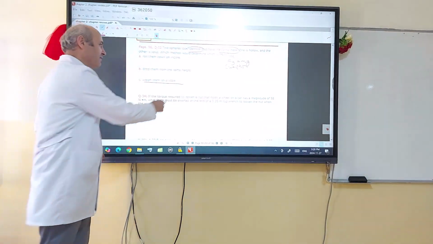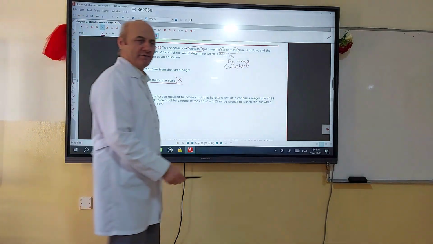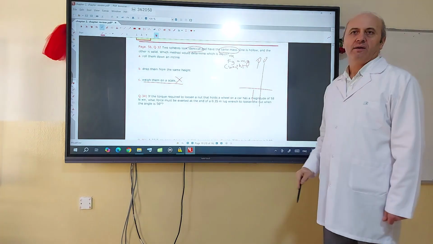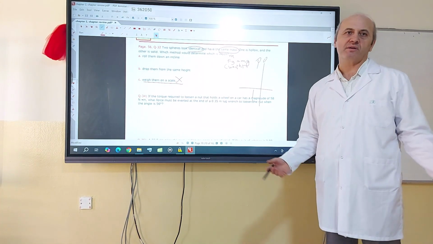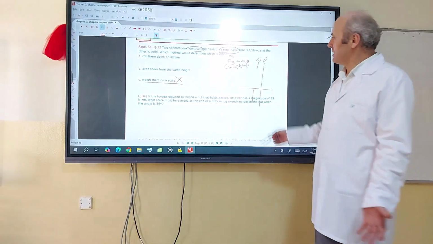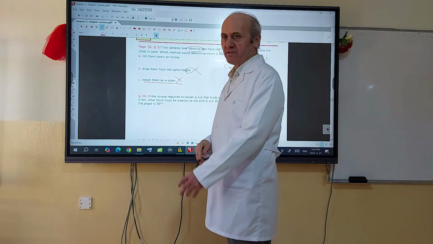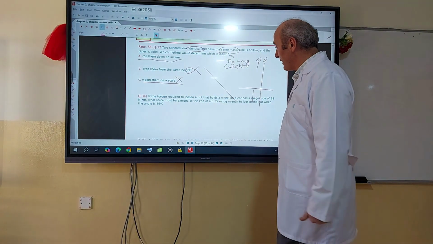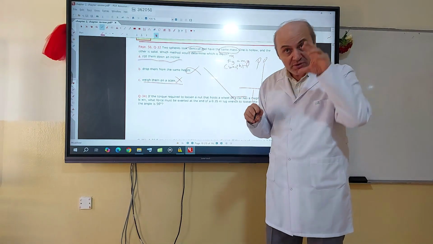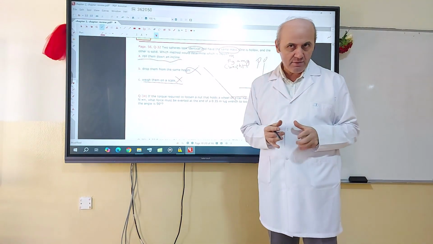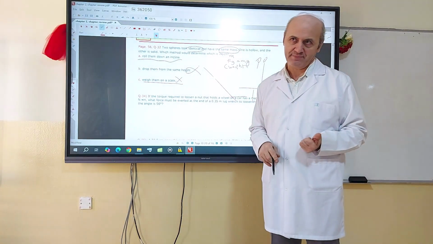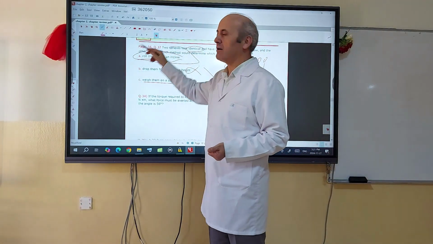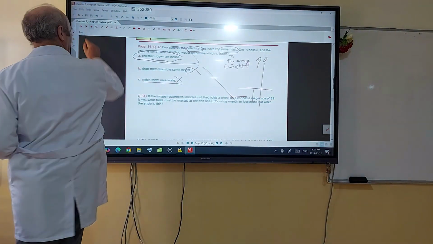So you cannot differentiate that way. What about dropping them from the same height? In the lab, you learn that if two objects are released from the same height, they fall at the same time because air resistance is almost negligible. So they will fall at the same time, and this cannot make a difference. But rolling them on an incline makes a difference. When you roll them on an incline, the solid sphere will arrive at the bottom earlier. The hollow sphere will be late. So the answer is to roll them on an incline.